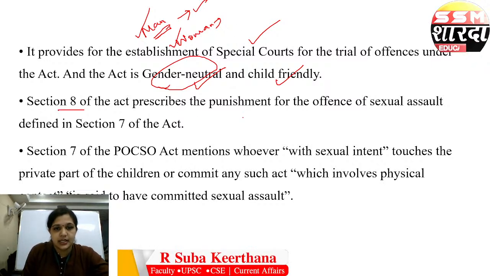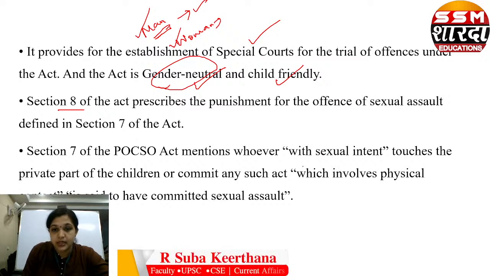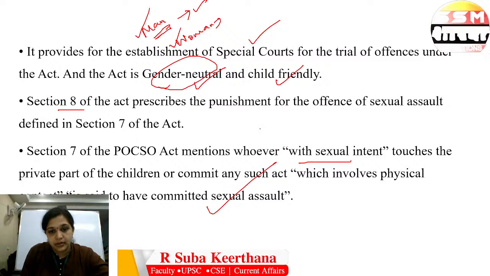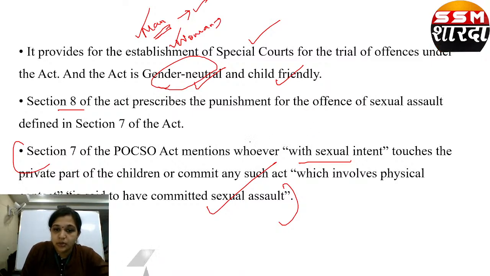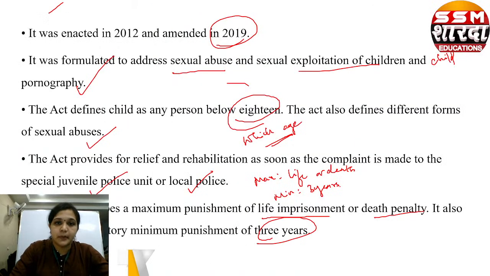So section 8 of this act prescribes the punishment for the offence of sexual assault, and section 7 mentions whoever with sexual intent touches the private part of the child or commits any such act which involves physical contact is said to have committed sexual assault. So this is very important, because here, whoever, these are the keywords, whoever with sexual intent is touching a child is considered as someone who has committed sexual assault.